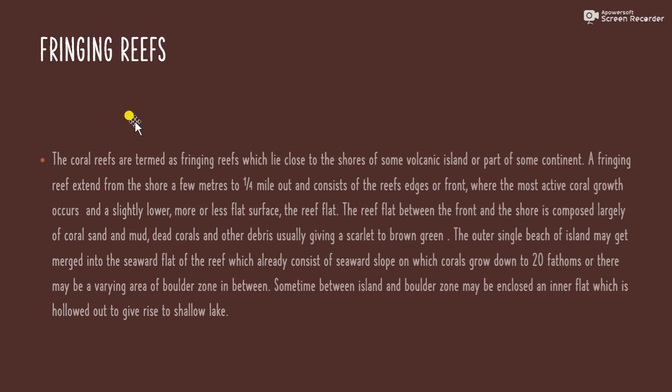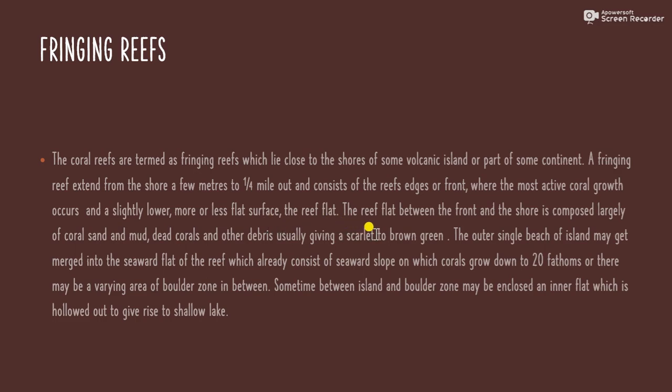This is one type of coral reef, termed a fringing reef, which lies close to the shore of some volcanic island or part of some continent. A fringing reef extends from shore a few meters to a quarter mile out and consists of the reef edge or front, where the most active coral growth occurs, and a slightly lower, more or less flat surface, the reef flat.